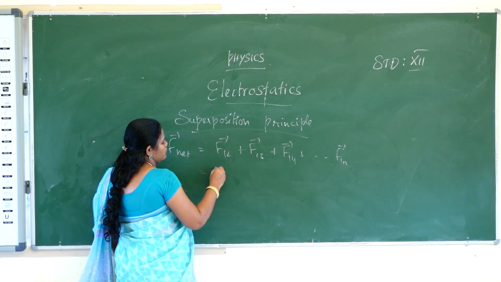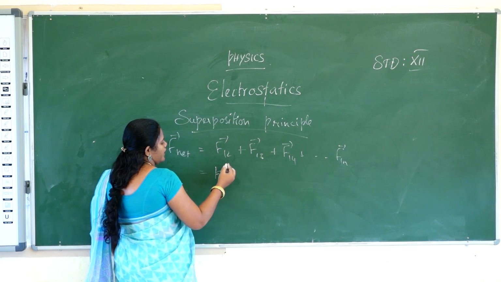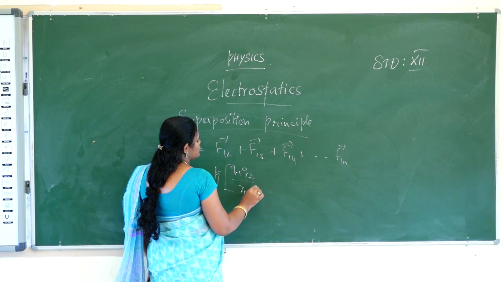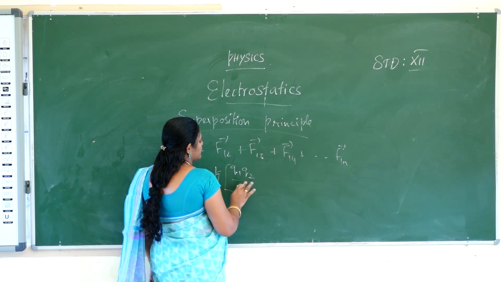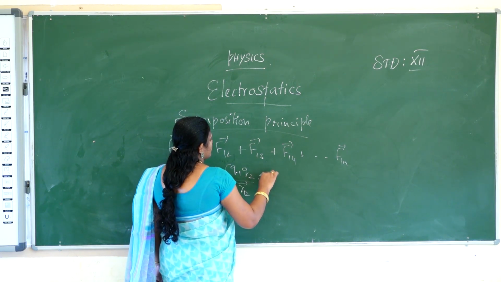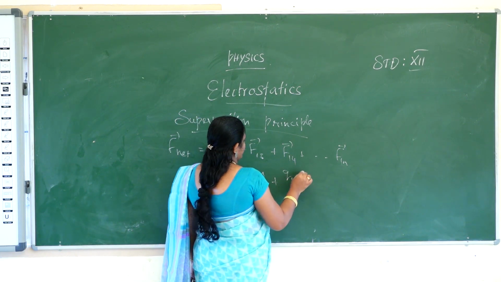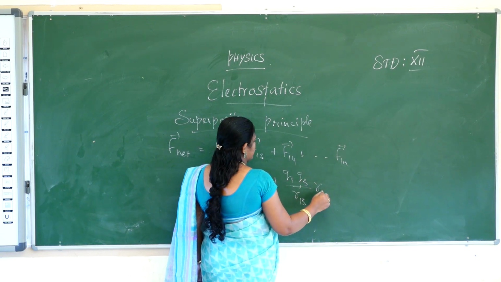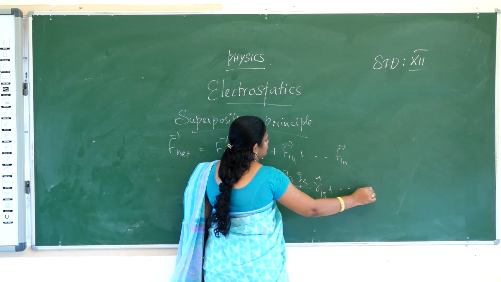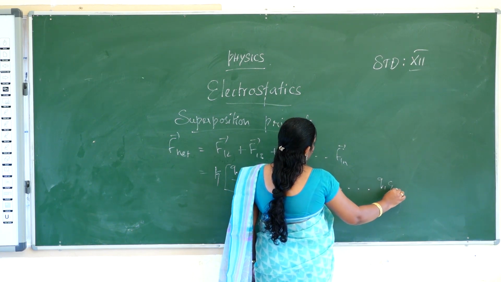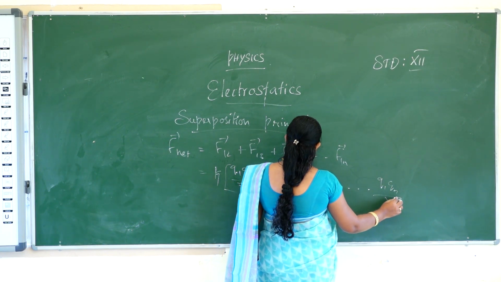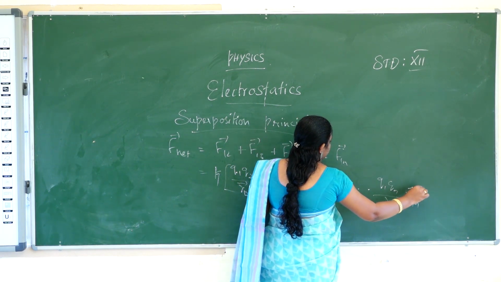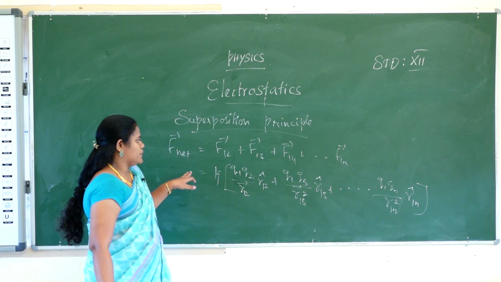You take out the constant K. Then Q1 Q2 by R12 square, R12 vector, and then Q1 Q3 by R13 square, R13 cap vector, plus up to Q1 Qn by R1n square and R1n vector. So that is the superposition principle.